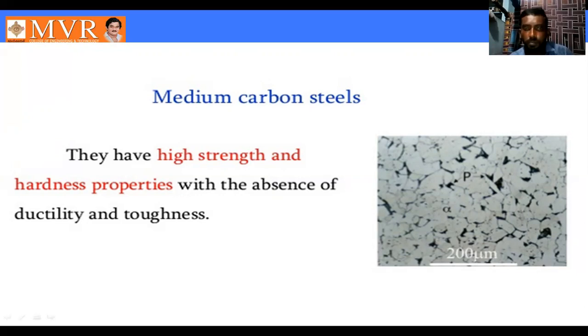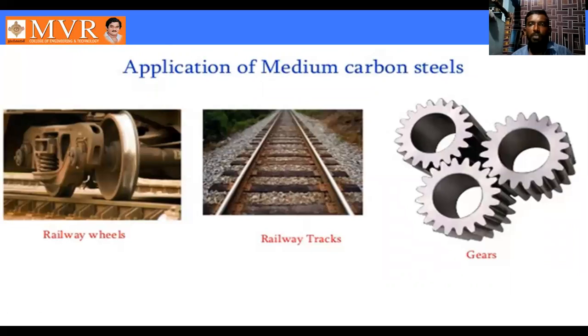See here, applications of the medium carbon steel. By using medium carbon steel, we can manufacture railway wheels, railway tracks and gears. These are some of the applications. Railway wheels, so it is the wheel. This wheel is manufactured from which material? Medium carbon steel.